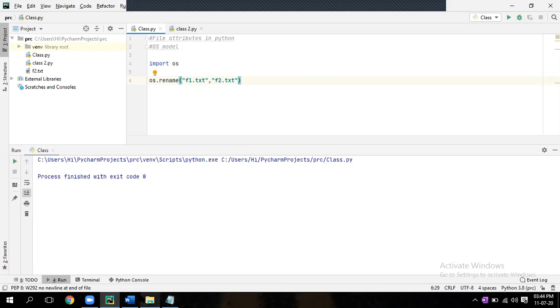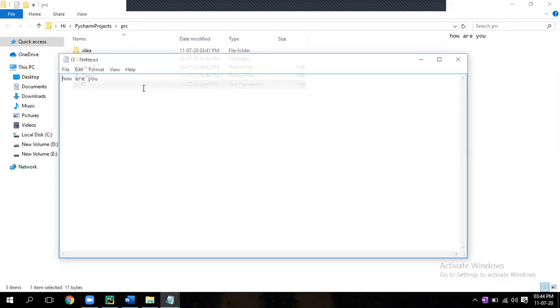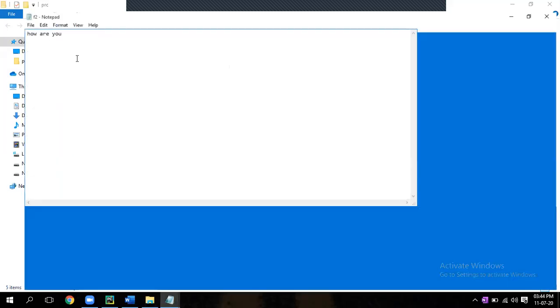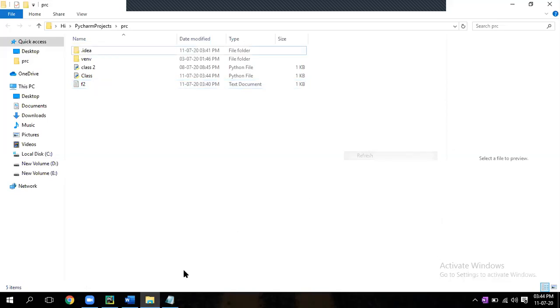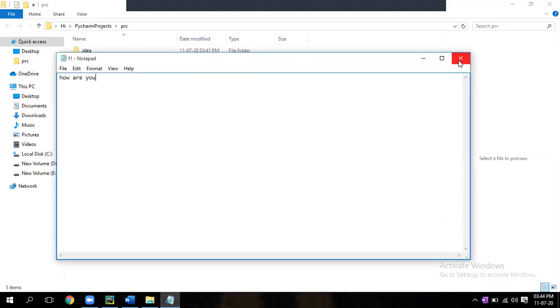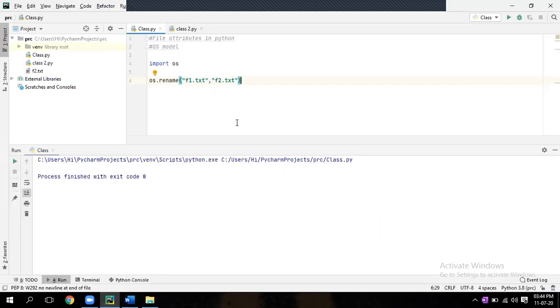Now you close that file, f2. Close it. I think one more file is open. Just close that. So if you want to rename any file, you have to use this rename function.